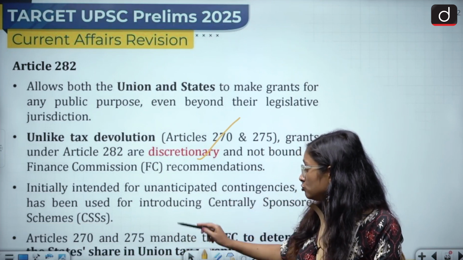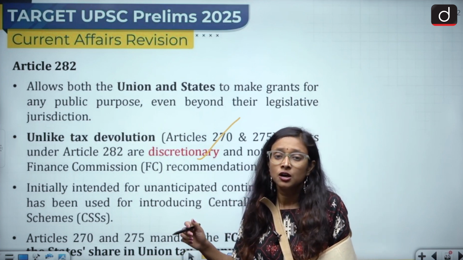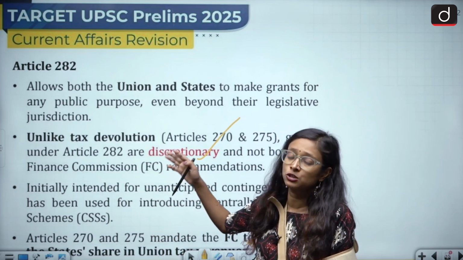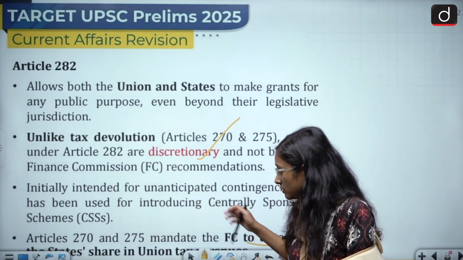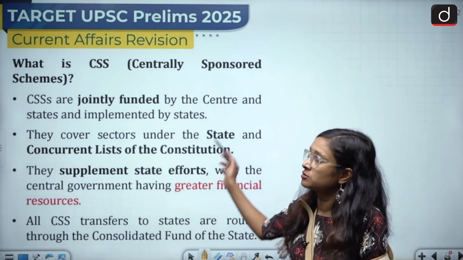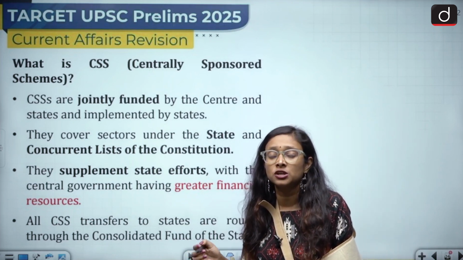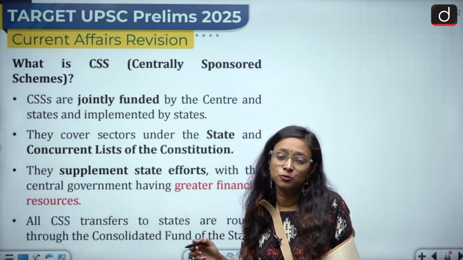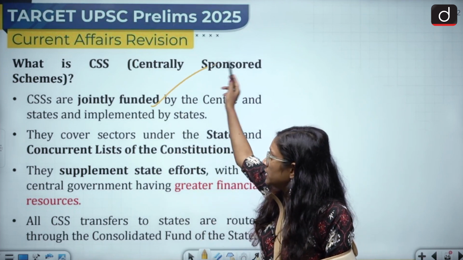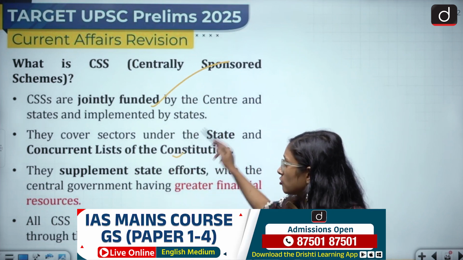Articles 270 and 275 mandate the FC to determine the state share and the Union share, but here there is no such determination. So this is the difference between Article 282 and Articles 270 and 275. Now, what is a centrally sponsored scheme? This particular centrally sponsored scheme is funded by both the central government and the state government. So it is jointly funded, and they cover sectors under the state and concurrent lists of the Constitution.